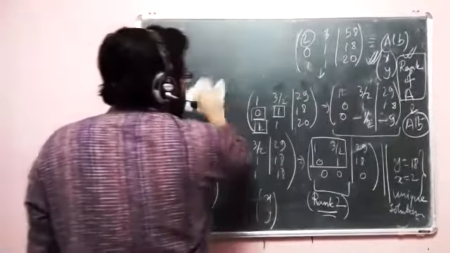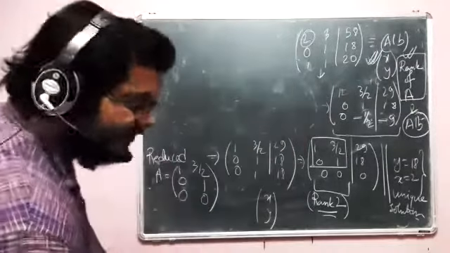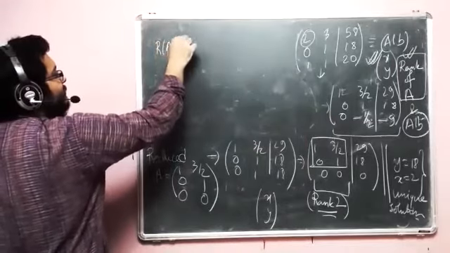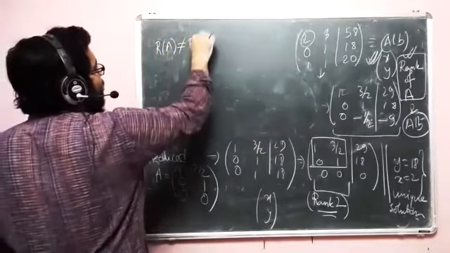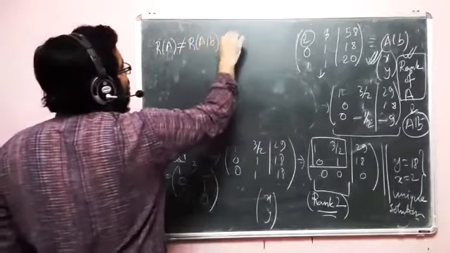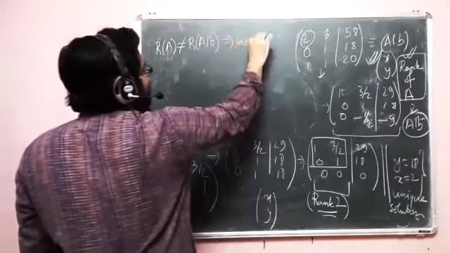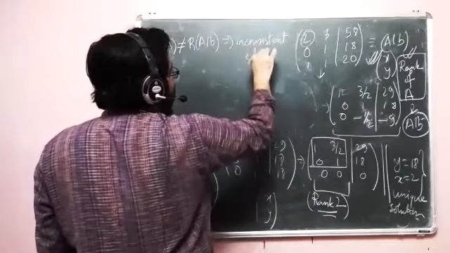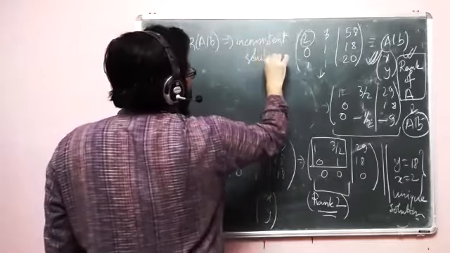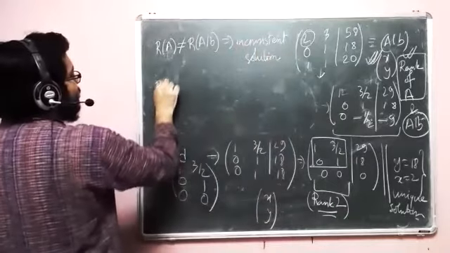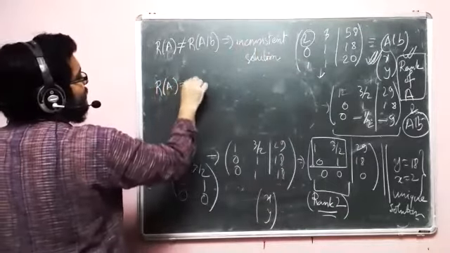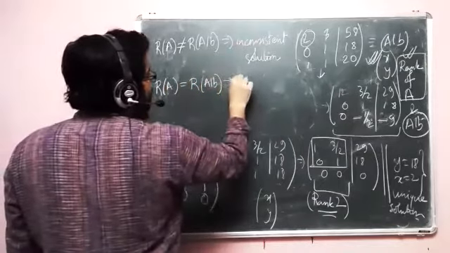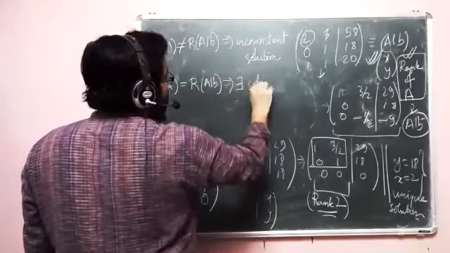So if I just try to write what I said, it will go like this. Rank of A unequal to rank of augmented matrix implies inconsistent solution. And rank of A equal to rank of augmented matrix implies there exist solutions.